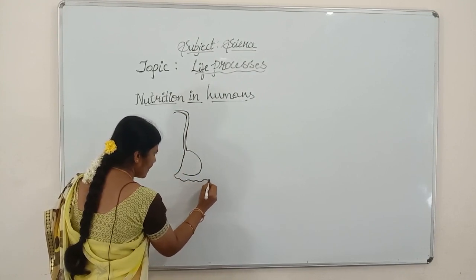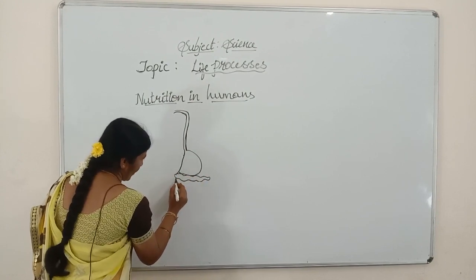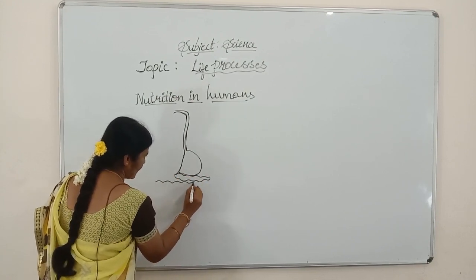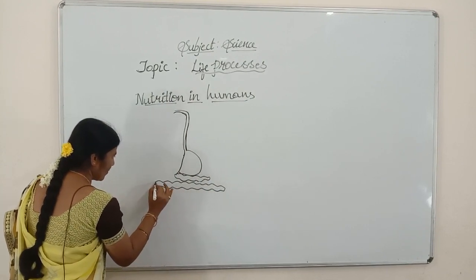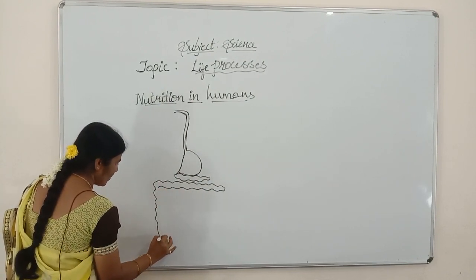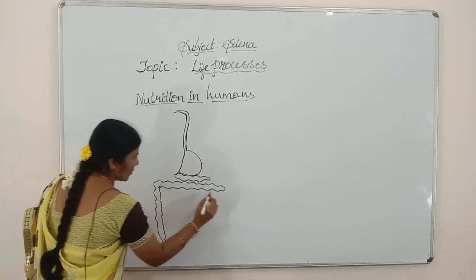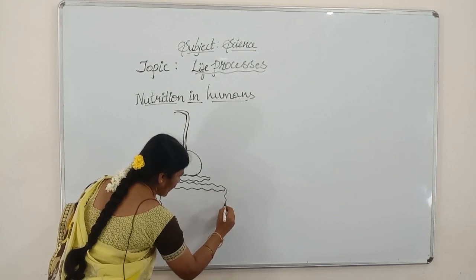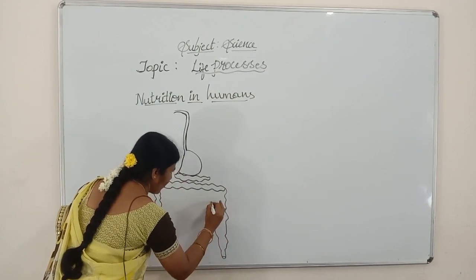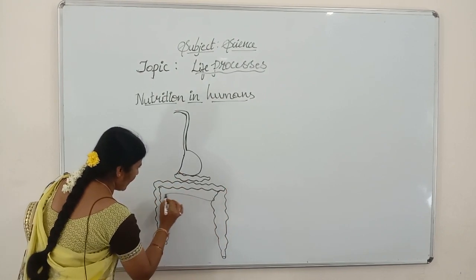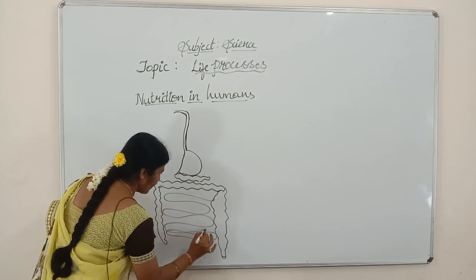Next comes the pancreas. Next it is the large intestine. Next a coiled small intestine.